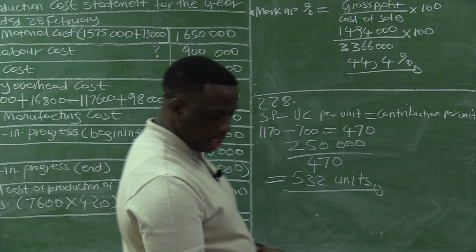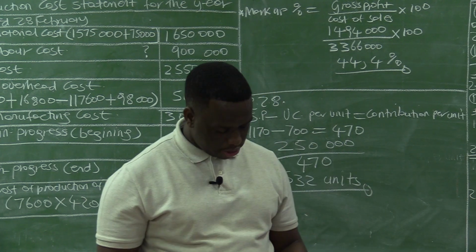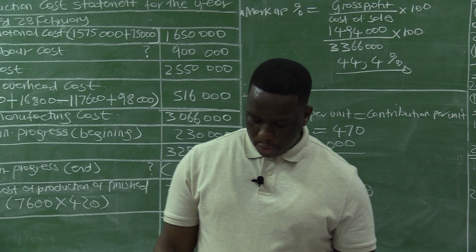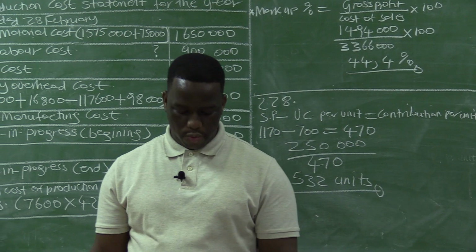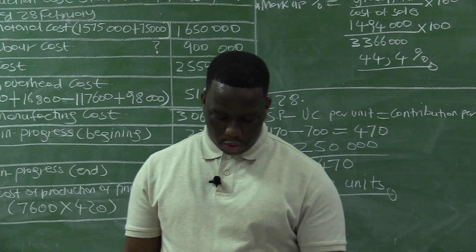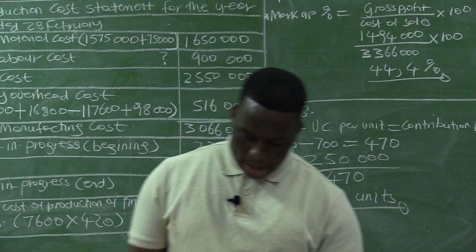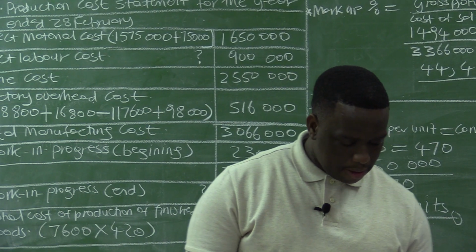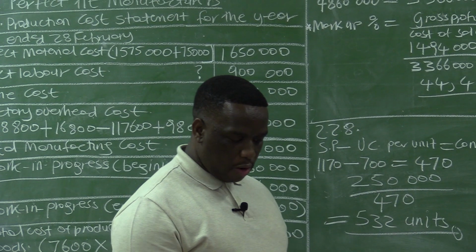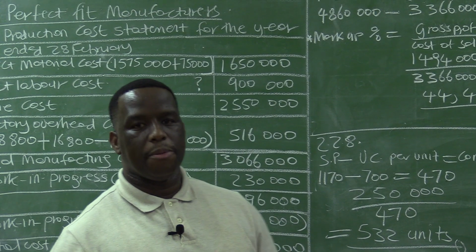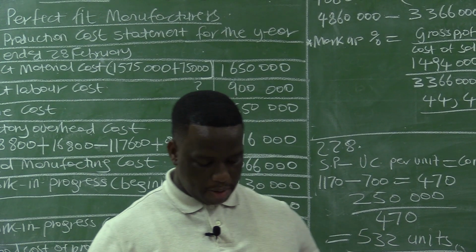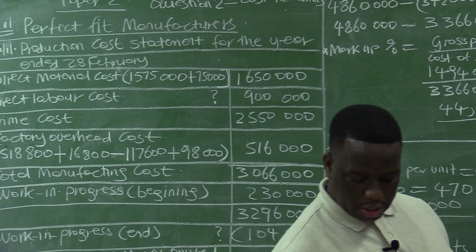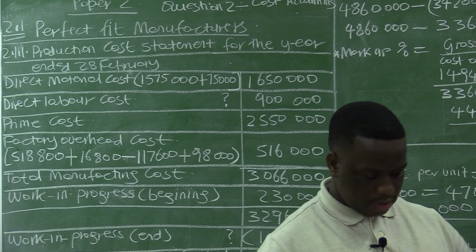So this now brings us to the end of our question 2 from the November 2020 question paper 2. That is question 2, which was based on cost accounting and manufacturing, leather manufacturers. Our following lesson will still be based on the very same paper, which is paper 2, and we will then be continuing to question 3 and question 4. So thank you very much.